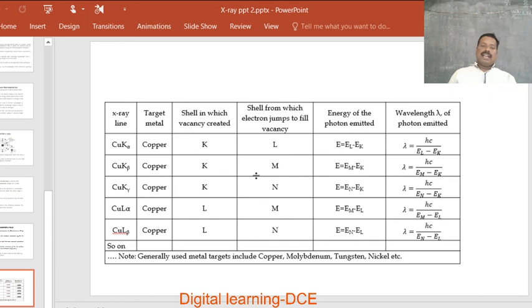Like that we calculate or measure the wavelength of a particular characteristic X radiation, that is K alpha. Similarly, K beta, K gamma, and L alpha, L beta lines are named based on the electron transition from a particular shell to the lower shell or lower orbit. Like this we name the characteristic X radiations emitted.